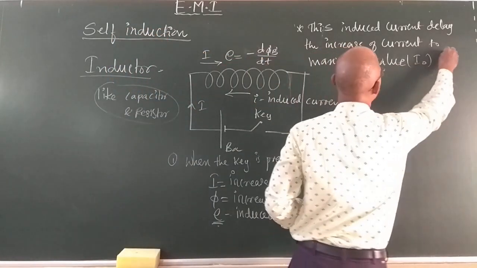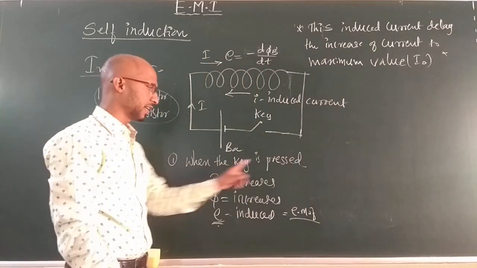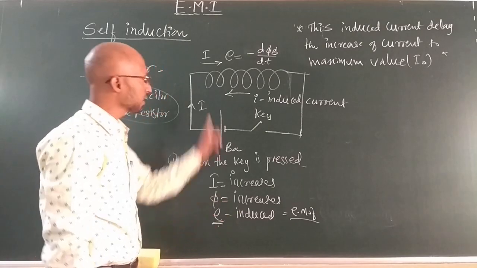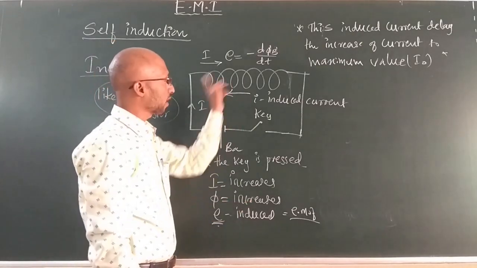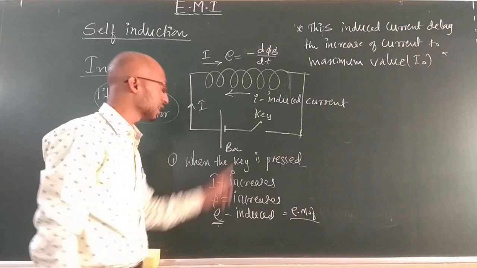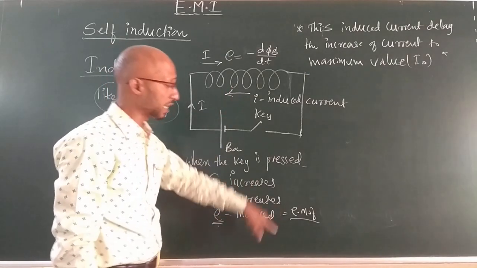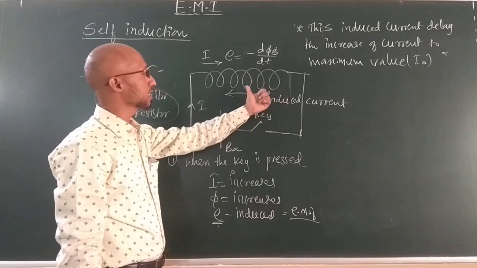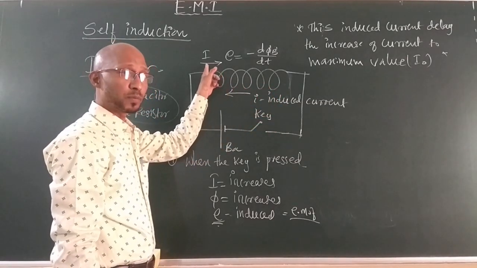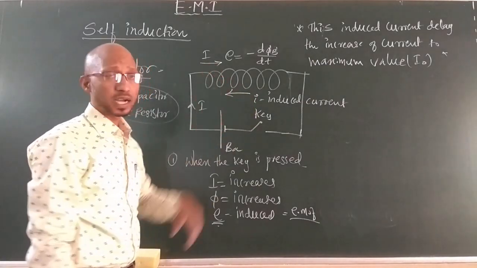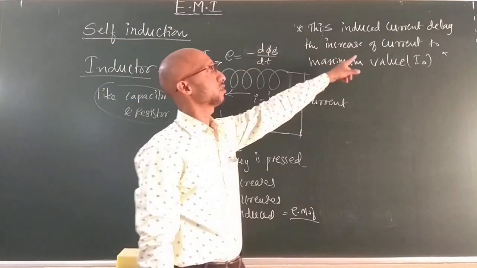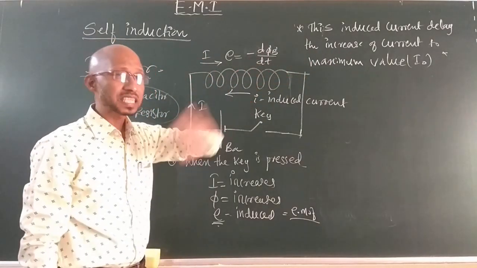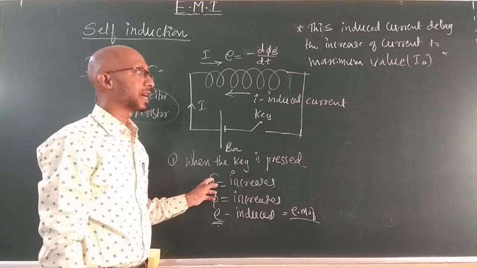Now this is very important to understand what actually happens when the key is pressed. The current in the inductor increases. If the current increases, flux linked with the coil also increases. If the flux linked with the coil increases, what happens? It induces the EMF in an inductor. The induced EMF will now further generate induced current. This induced current tries to oppose the applied current. Now this induced current delays the increase of current to maximum value.